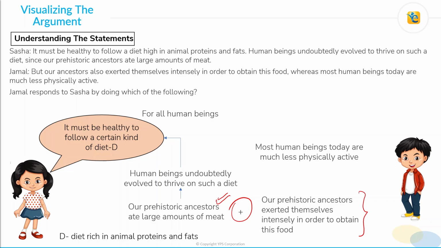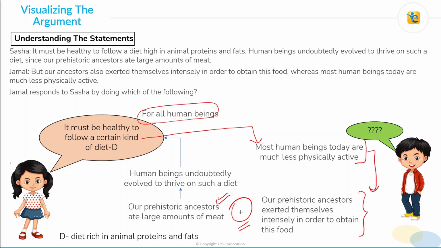Another thing that he says is that most human beings today are much less physically active. So he gives an additional point about prehistoric ancestors and then makes a comparison that most human beings today are much less physically active. So he's not sure if this conclusion can be applicable to all people, because most people are not following what our prehistoric ancestors used to do, and therefore he is not sure whether this conclusion made by Sasha, which is for all human beings, can be true for all human beings or not.